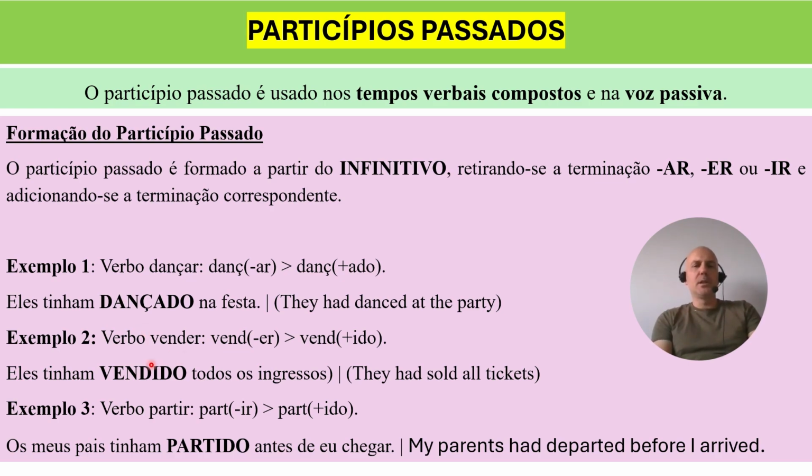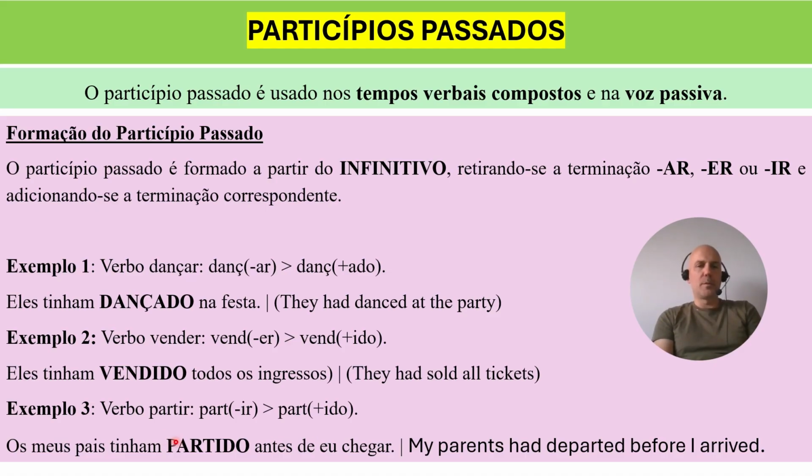Now let's see. If you're dealing with a verb that ends with er, like vender. Vender ends with er, right? And it's a verb that has a regular past participle. So how do you go from the infinitive to the past participle? It's the same logic that we had to apply here. So now we have to get rid of the er, so the final two letters, and this time we have to add ido. So from vender we get vendido, right? Another example, eles tinham vendido todos os ingressos. So once again, tinham vendido, it's a compound tense that you don't know yet. The translation is they had sold all tickets.